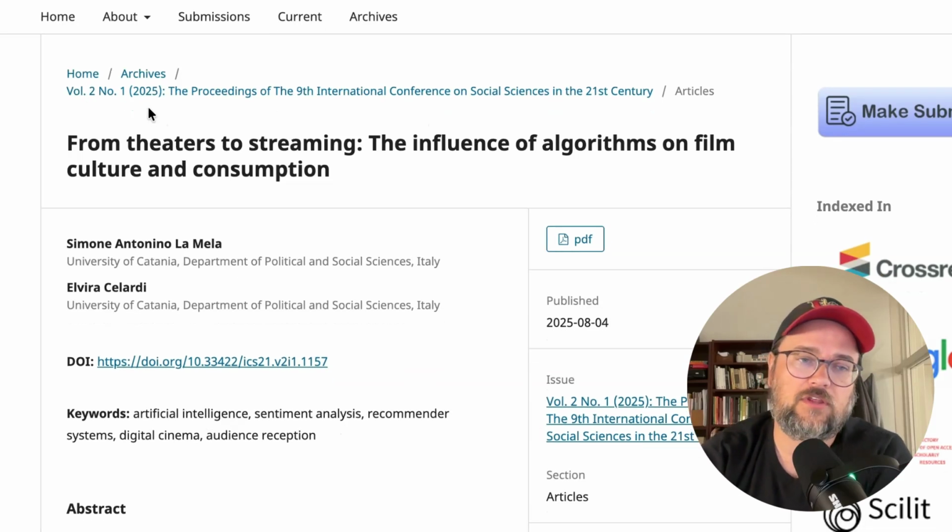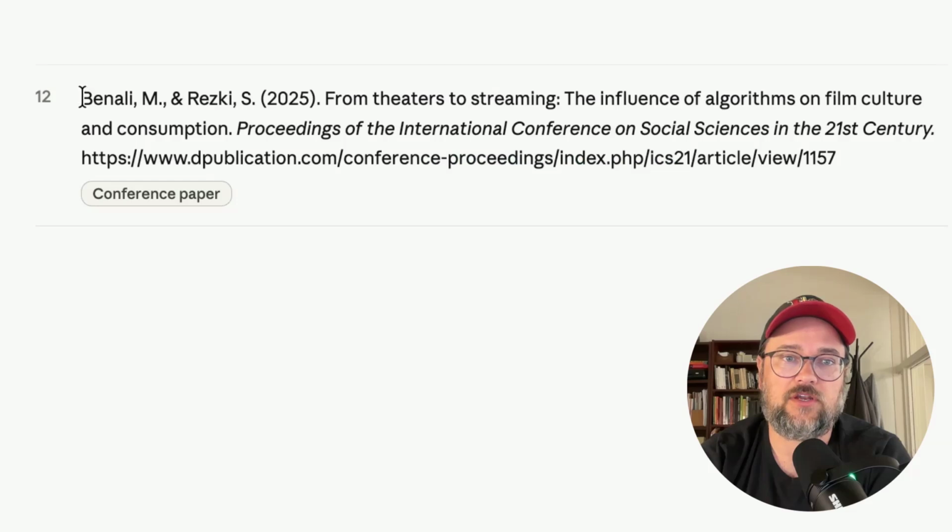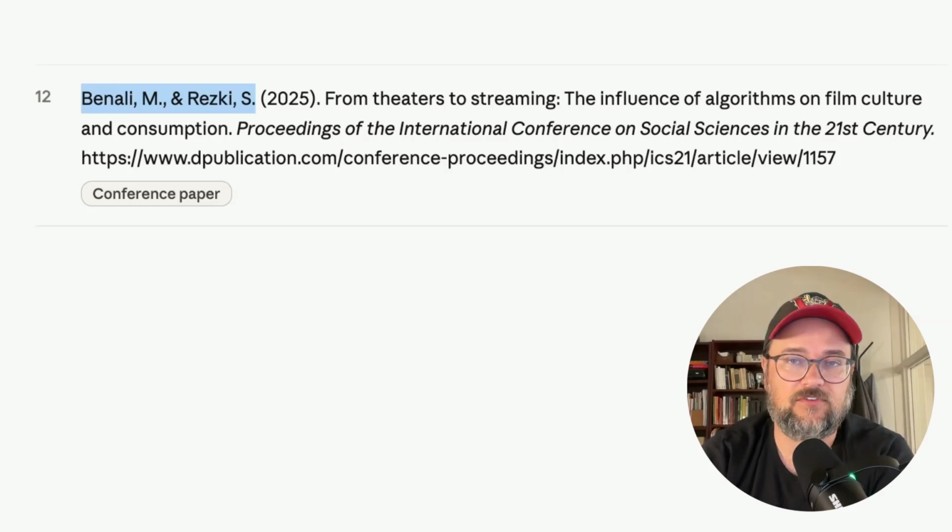The big error that I found is that the authors are different. So here we have Lamela and Celardi as the authors identified of the real source, but in the AI-generated bibliography, we have Benally and Reski. So these might be real people. They might even be researchers who do work related to streaming platforms and algorithms and film culture, but they're not the authors of this particular source.